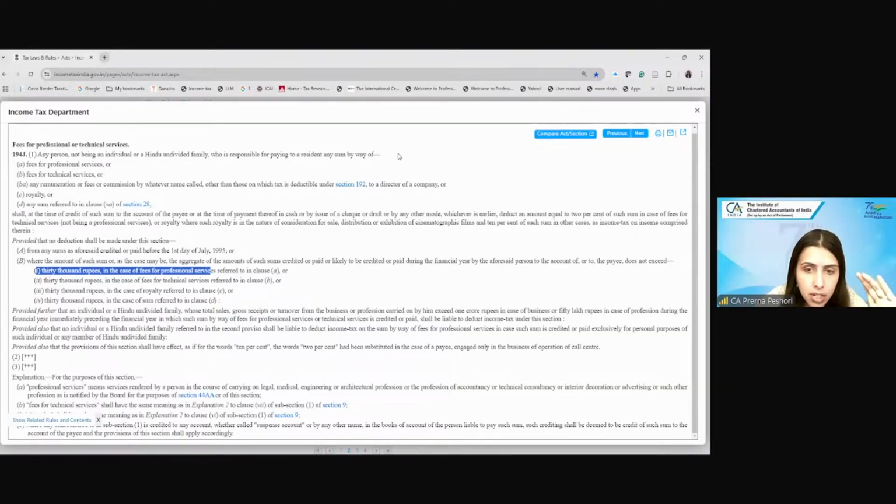But here, they have given under 194J individual limits for the fees for professional service, for the fees for technical service, for the royalty, and for the non-compete fee. So this 30,000 limit is applicable separately for these. Which implies that if a payment is made to one person for professional fees also, for let's say royalties also, then 30,000 will be applicable.